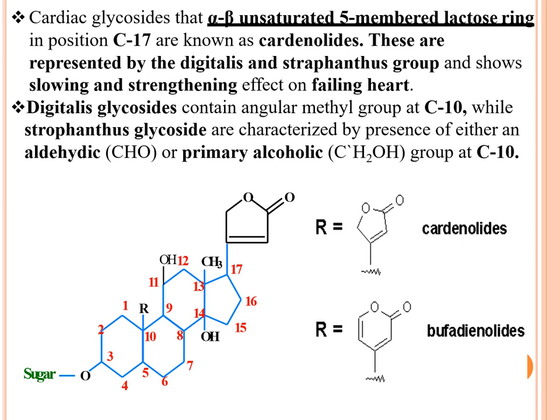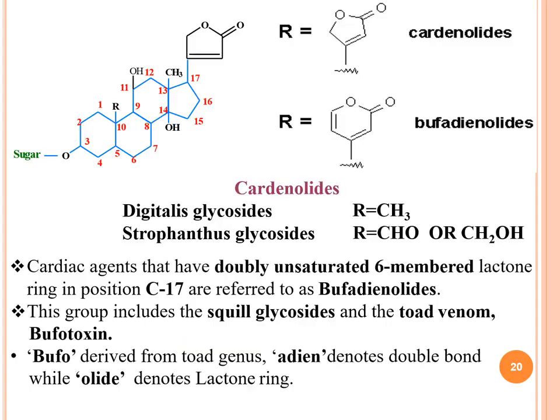If it is a 6-membered ring, it will be bufadienolide. So cardenolides and bufadienolides are the two cardiac glycoside moieties which are very important when given to the failing heart.